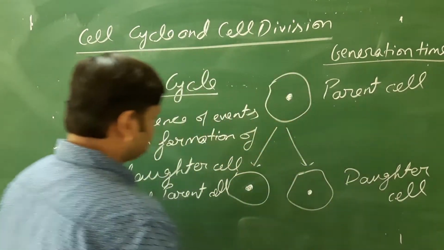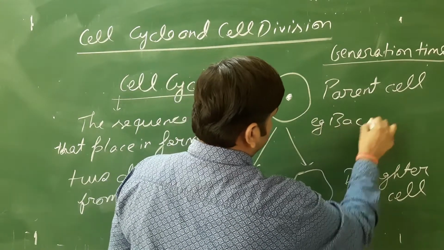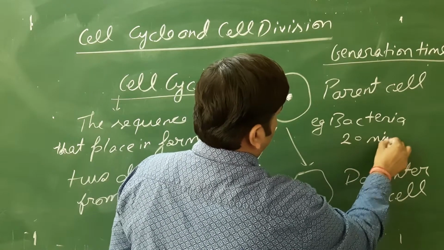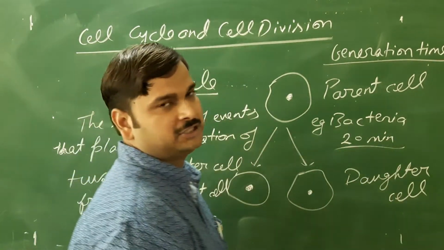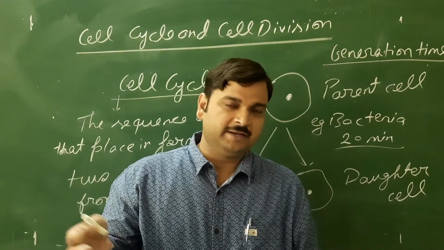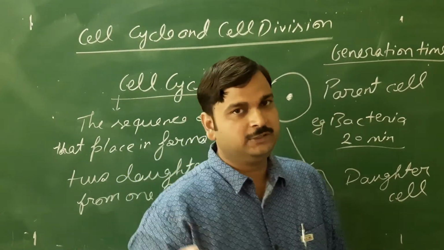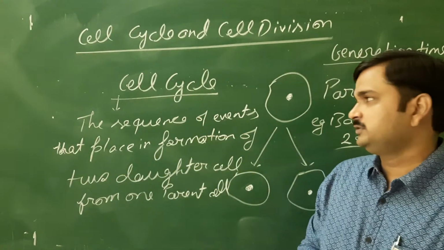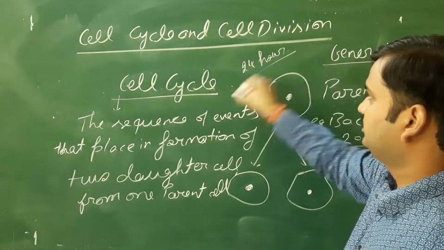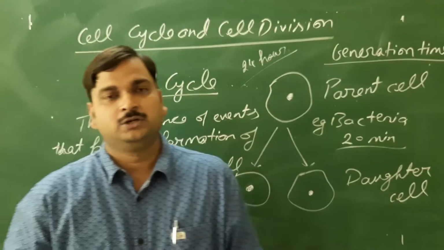For example, in the case of bacteria, the generation time may be 20 minutes. Especially in the case of bacteria, the generation time is how much? 20 minutes. But what about the eukaryotic cell? It is a variable property. It may last from 18 hours to 24 hours. For example, if you take the human cheek cell as an example, it will divide after every 24 hours. Means for the human cheek cell, the generation time is 24 hours.